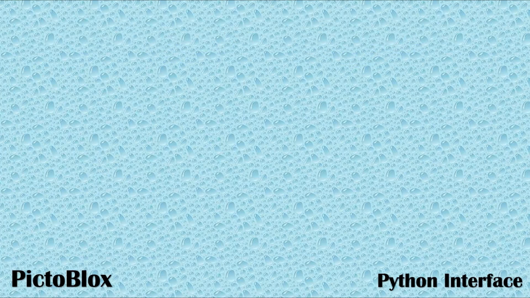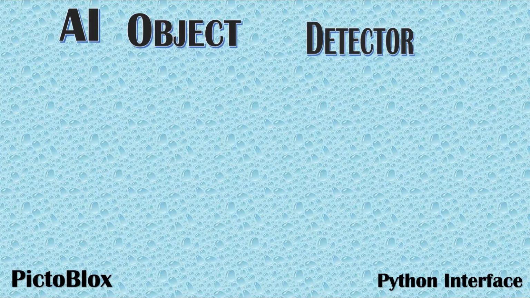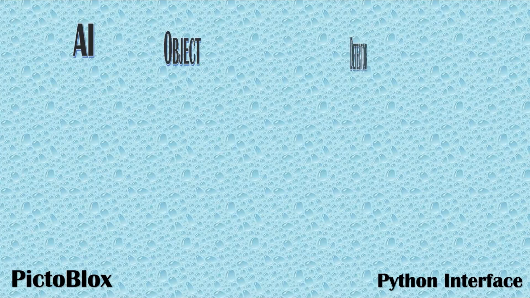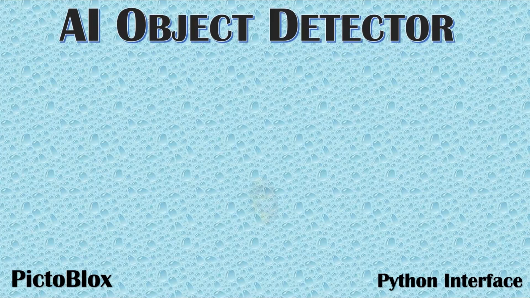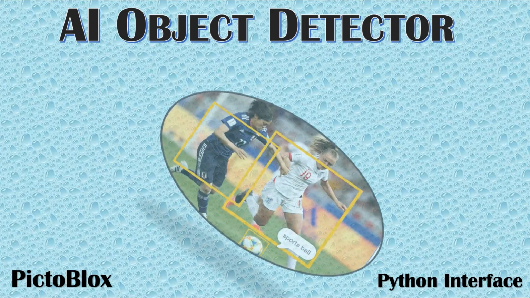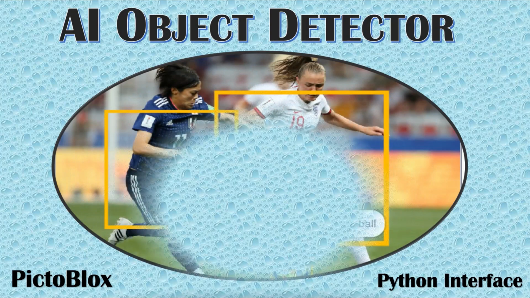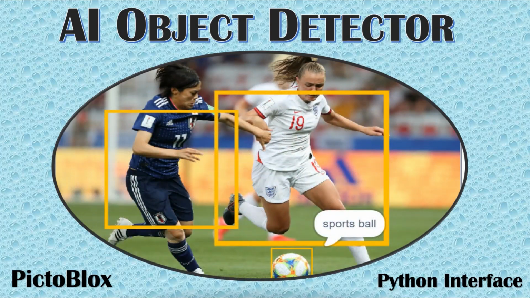AI Object Detector or Object Seeker. Yes, today let's dive into an exciting session of object detection using Python in PictoBlox. So we are going to discover the art of detecting and analyzing objects. Object detection is a computer vision technique used for locating instances of objects in images or videos. So let's write a code to perform object detection.